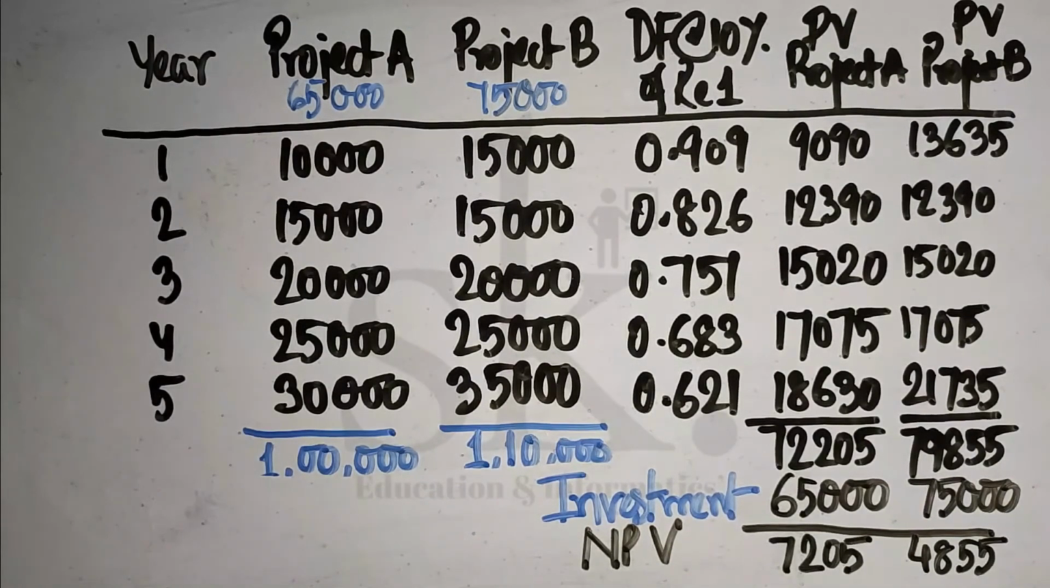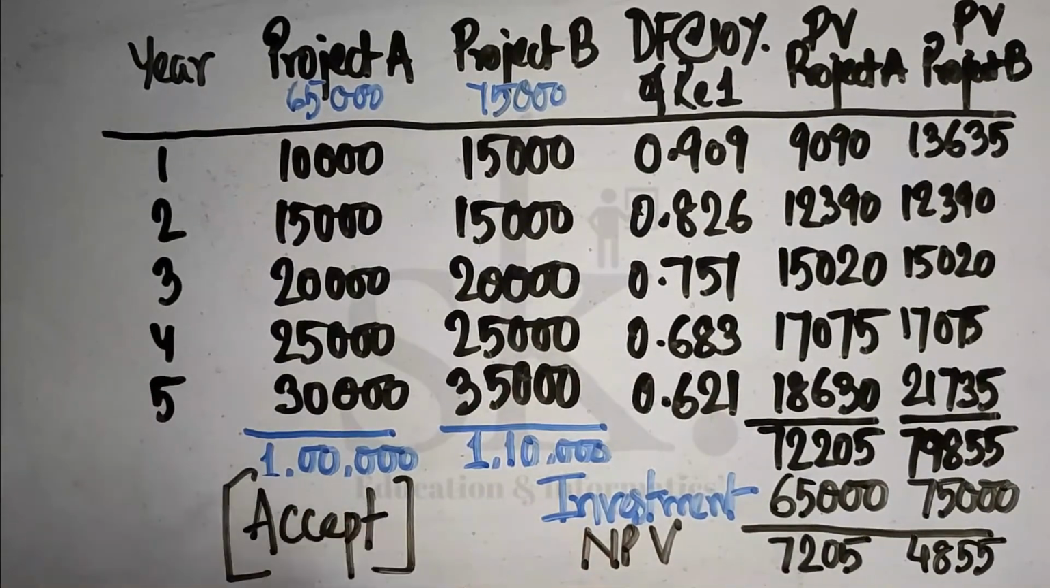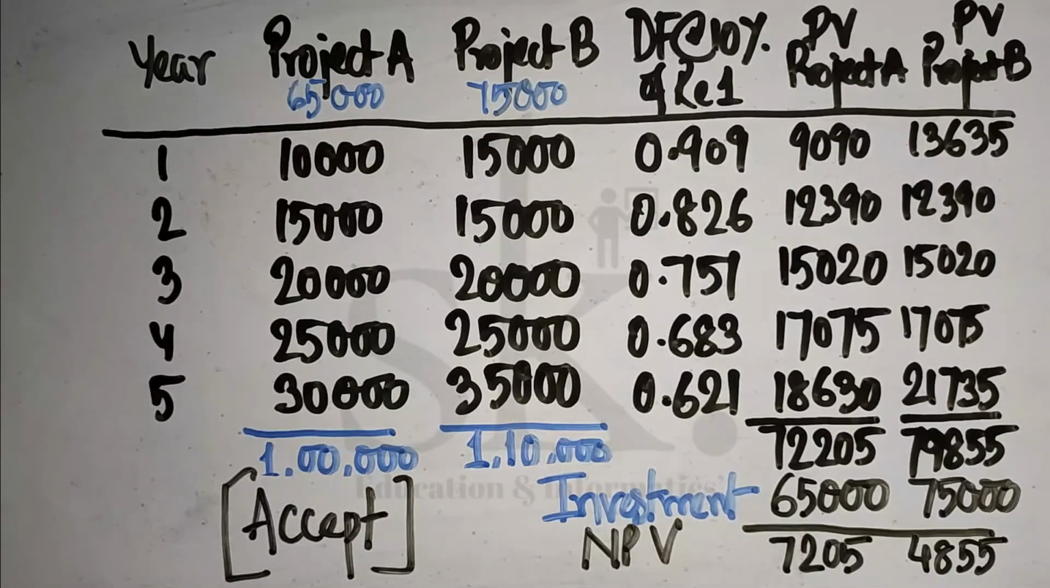So if anybody asks me to take a decision on this, my answer will be that since the NPV of project A is positive as well as the NPV of project B is positive, we can accept both the projects. But if I have to invest in only one project, then the preference will be the project with a higher NPV, that is 7205, will be selected.